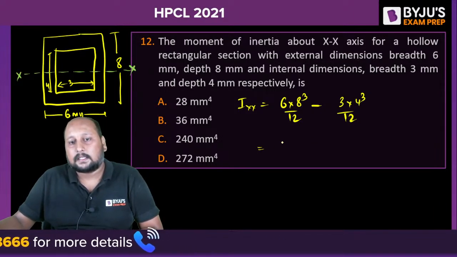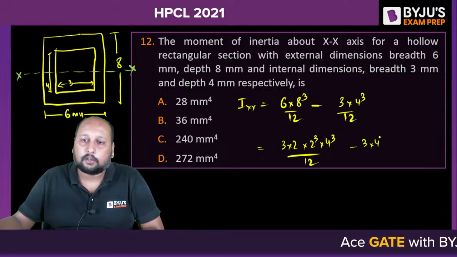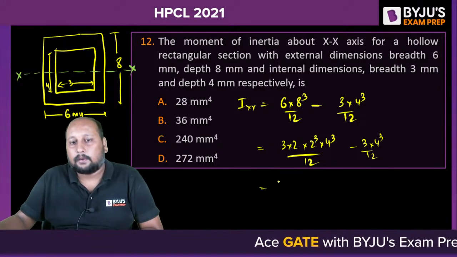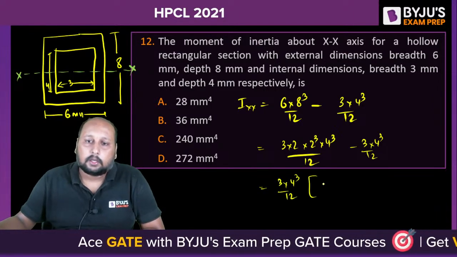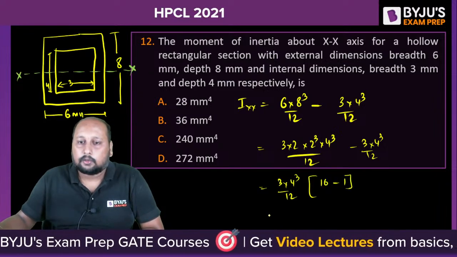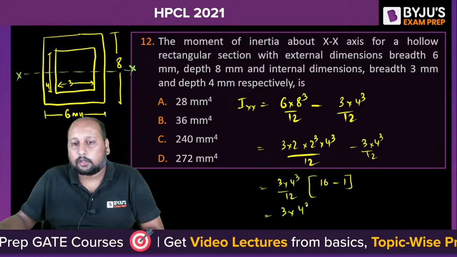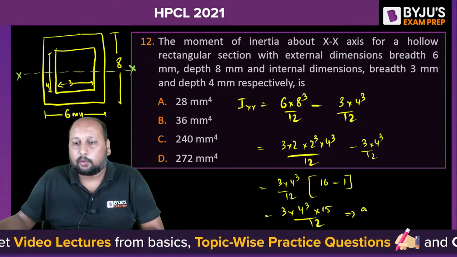So we can say this is 3 into 2 into 2 cube into 4 cube by 12 minus 3 into 4 cube by 12. You can take 3 into 4 cube by 12 as common. So this is 2 to the power 4, that is 16, minus 1. So this is 3 into 4 cube into 15 by 12. I think we are getting 240?